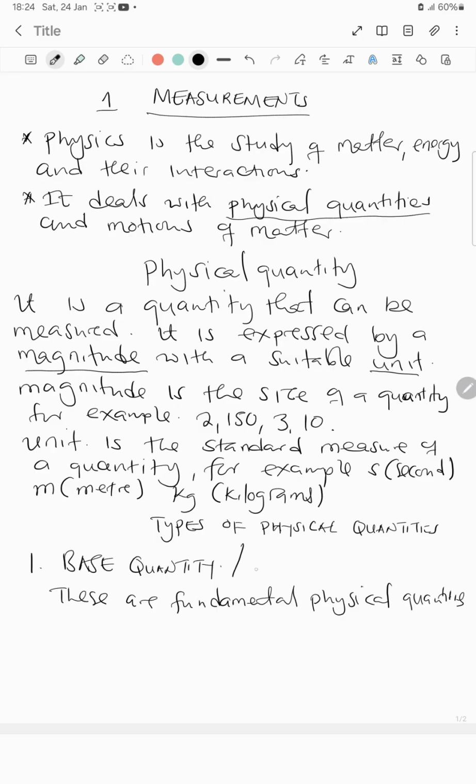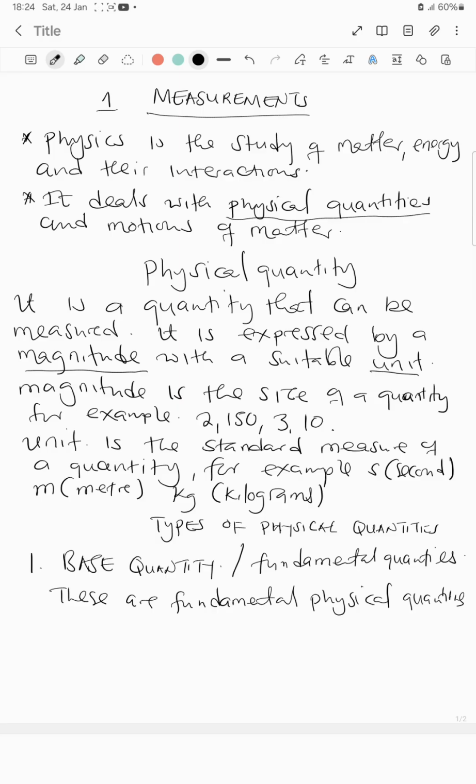Actually, the other word for base quantities is fundamental quantities. They are just fundamental, that's the way they are.